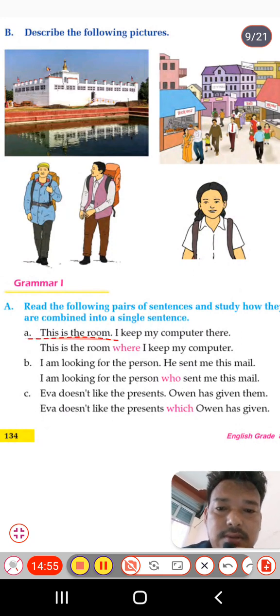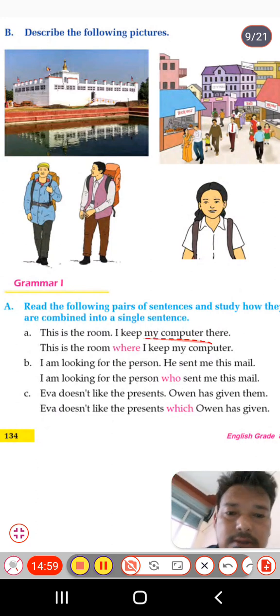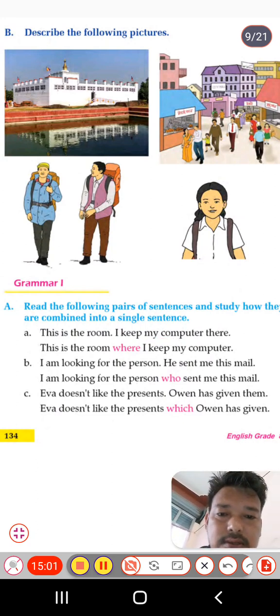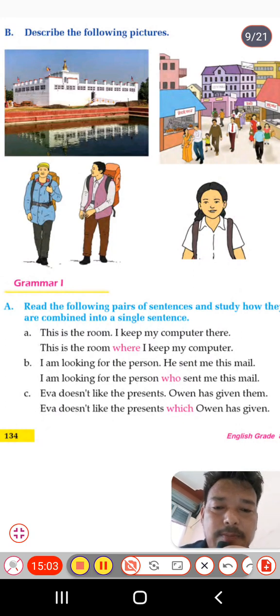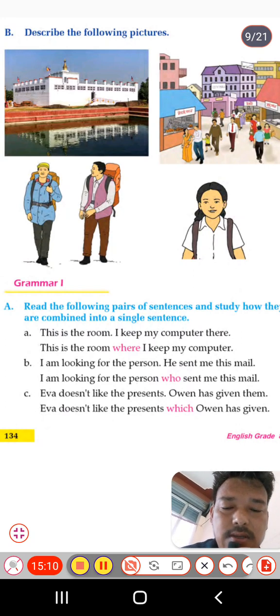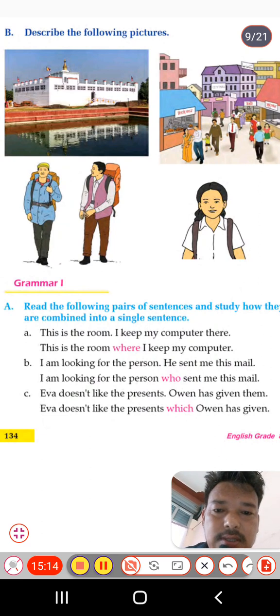First one, this is the room. I keep my computer here. So here are two sentences: this is the room, and I keep my computer here. We have to join these two sentences and make one sentence. This is the room where I keep my computer. So room here means place. With a place we always use where.